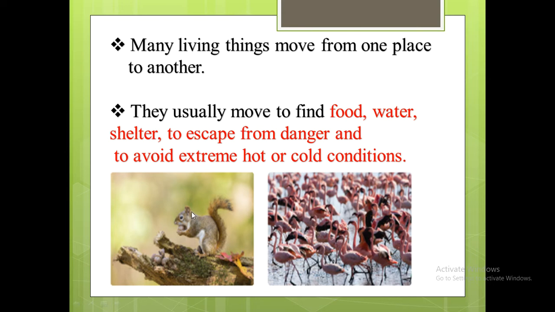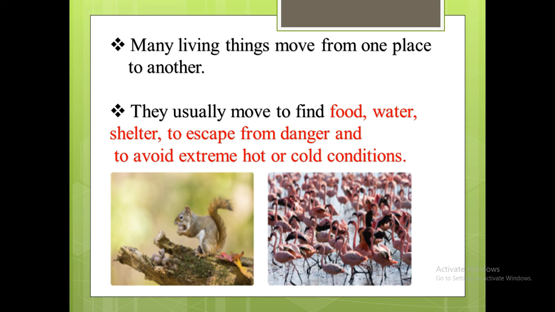The first one, for example, a squirrel. Squirrel may move in search of food or to escape from being eaten by other animals. So we have seen the squirrel, isn't it? It won't be standing in the same place. It will be always moving here and there. Have you observed? It is moving in search of food, or because some animals may come and kill it. So it is moving from one place to another. Next, in the next picture, a group of flamingos move from one place to another to avoid cold weather.